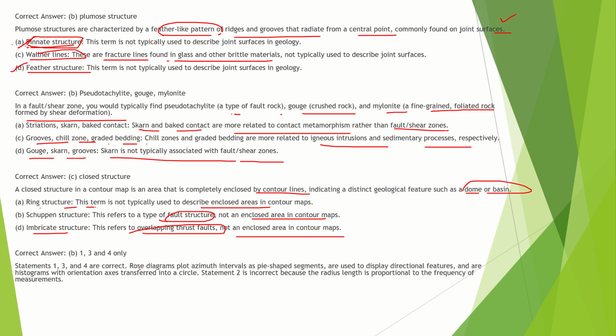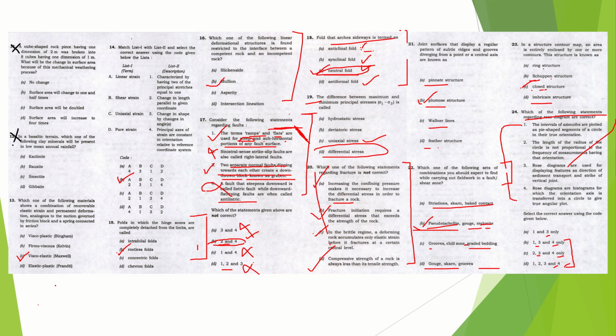How come they are correct? Rose diagrams plot the azimuth intervals as pie chart segments like this. They are used to display directional features and are histograms with orientation axes that are transferred into a circle. Statement 2 is incorrect because the radius length is proportional to the frequency of the measurement. It is proportional, not 'is not'.